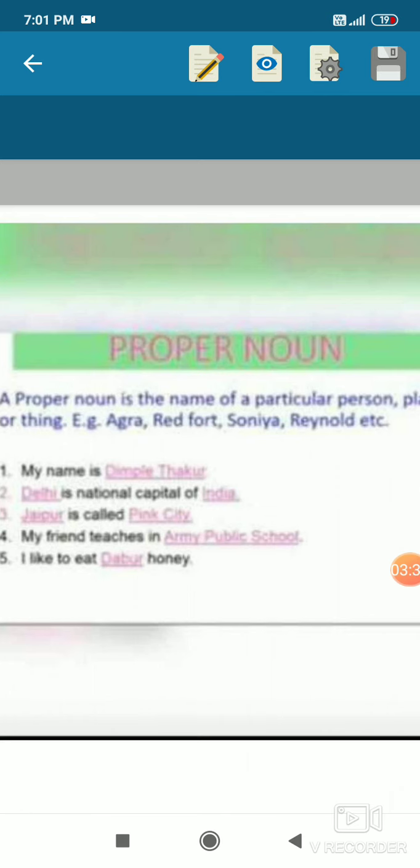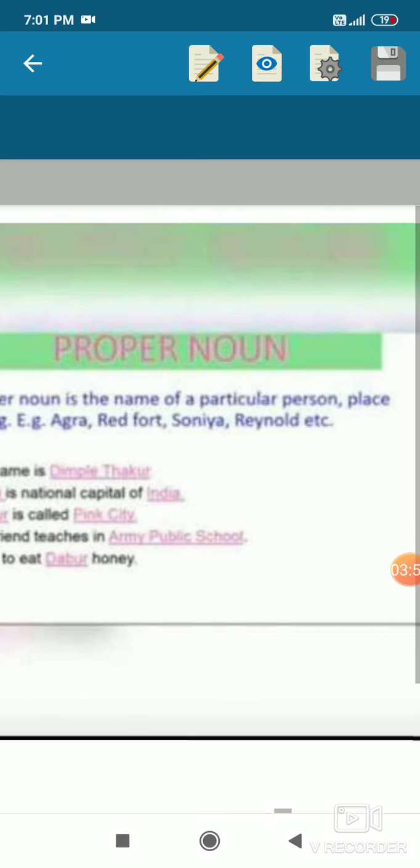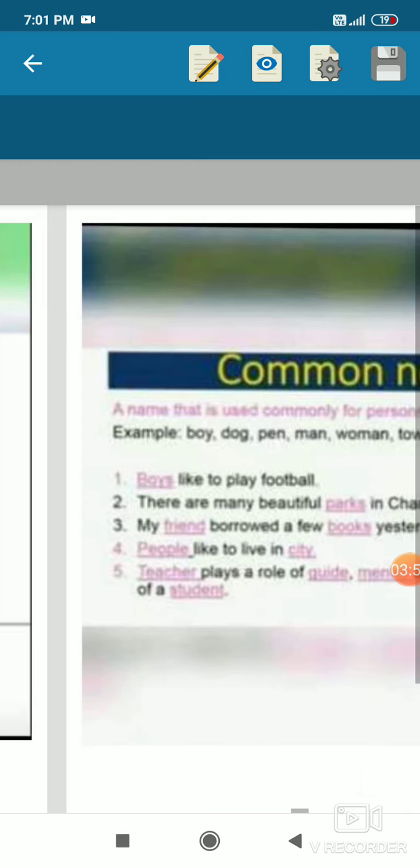The main thing that is important in the definition is particular. Particular means we are talking about the name of a specific person, thing, object, or place. Keep it in mind, the names of months and days also come under this category of proper noun.